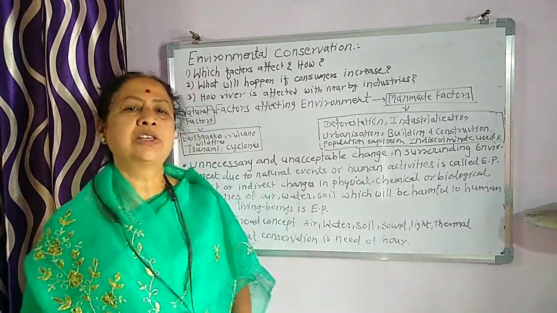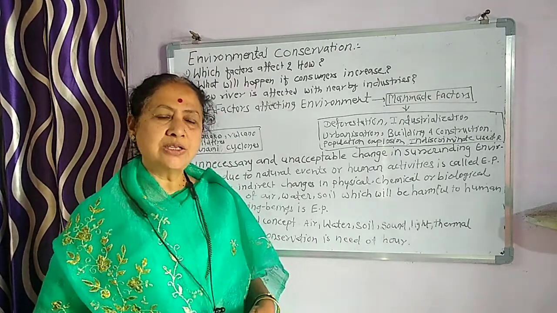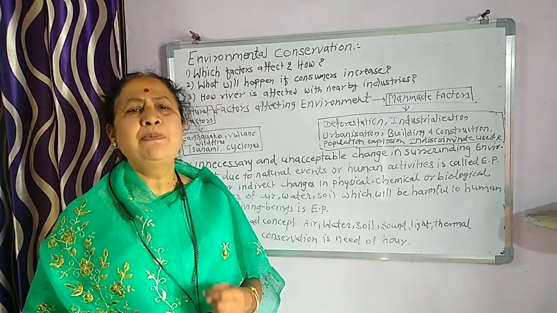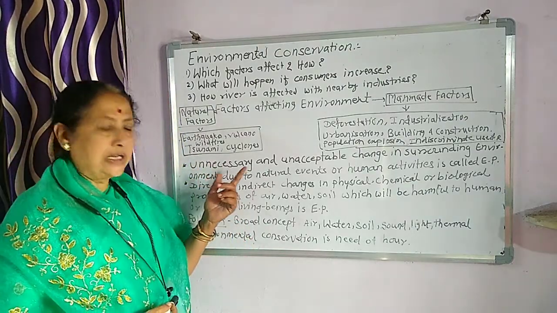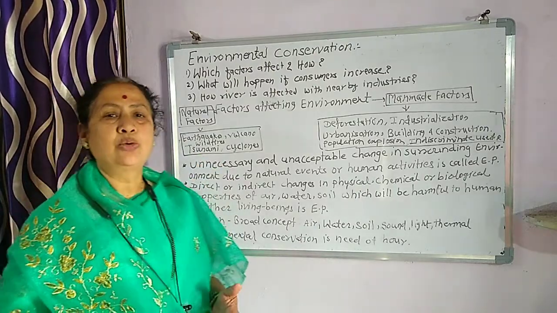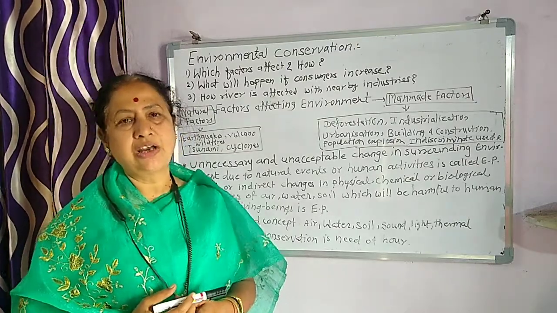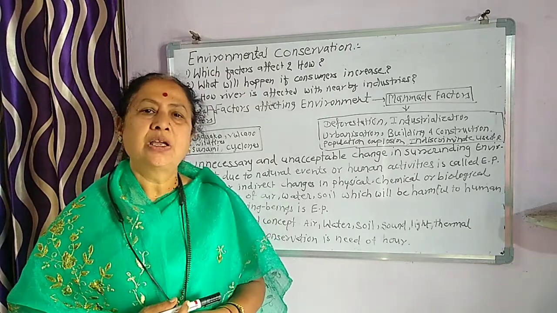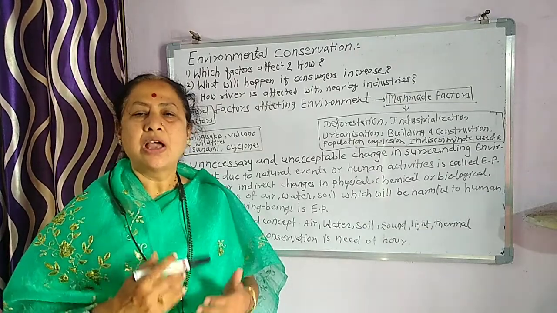Then we know that certain natural factors influence human or living beings' life very badly, out of which are earthquake, volcanoes, then wildfires, tsunamis, cyclones. These are natural factors, which are most of the time out of our control. But if proper care is taken, then we can minimize their harm.